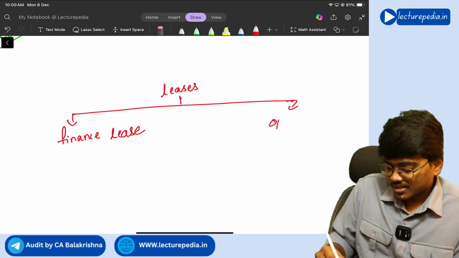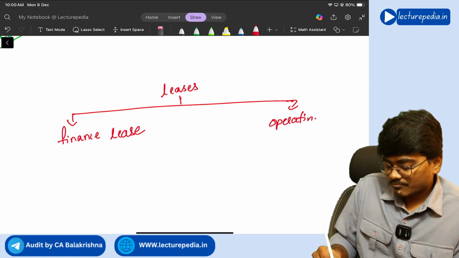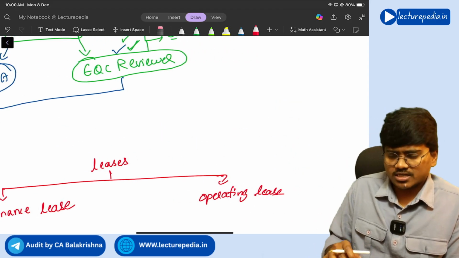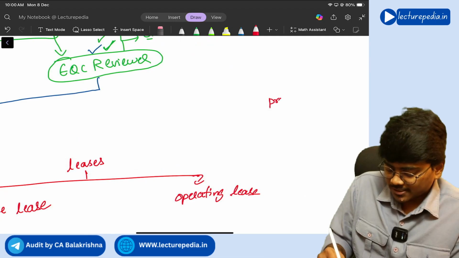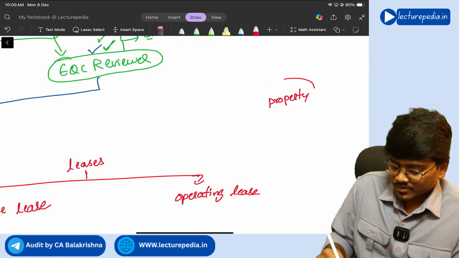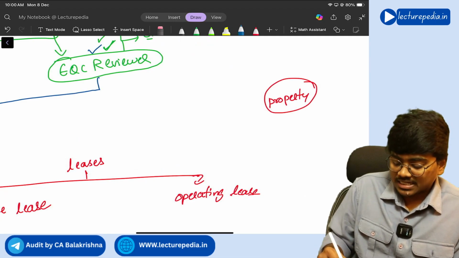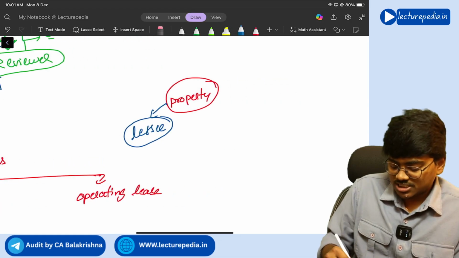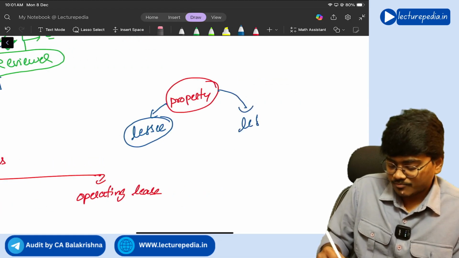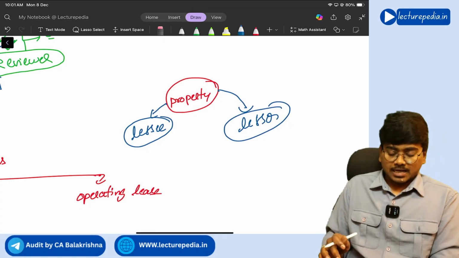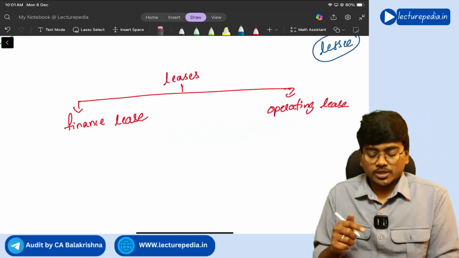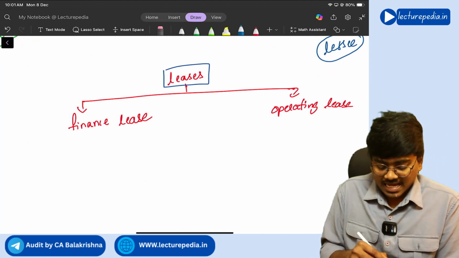Another one is the operating lease, right? So in case of lease, generally there will be a property, and the person who takes this property on lease will be known as lessee, and the person who gives this property on lease will be known as lessor. Correct? Now, in which situations will you call the lease a finance lease?